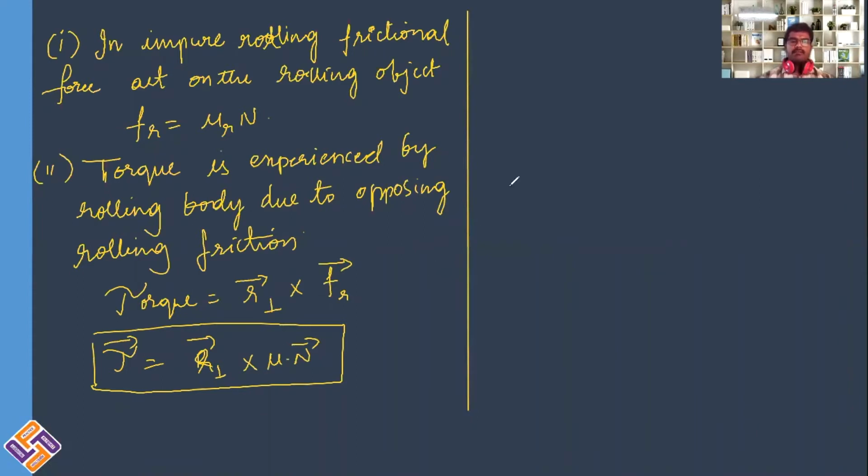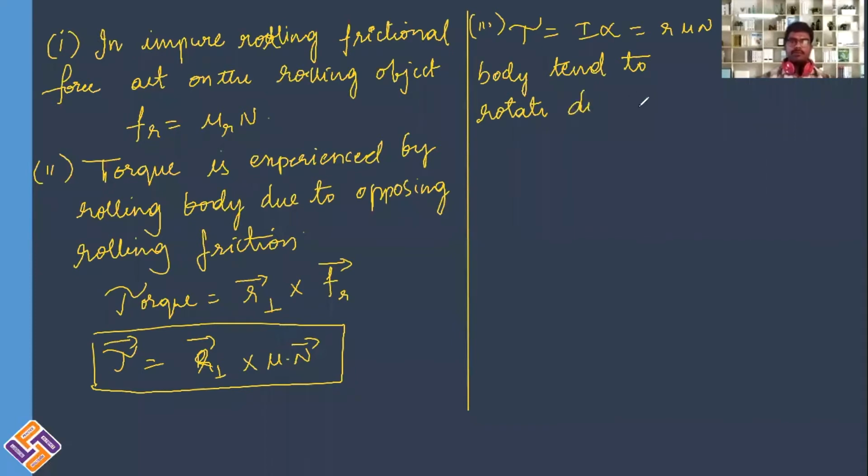So finally, at one point or the other, as torque acts upon the object, torque tau can be written as I alpha, which is equal to R mu into N. Therefore, the body tends to rotate due to torque on the object, right?